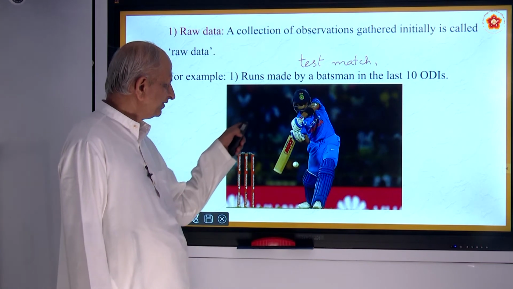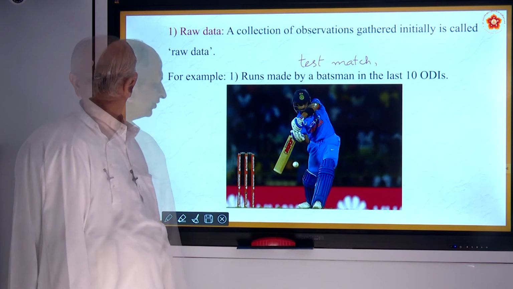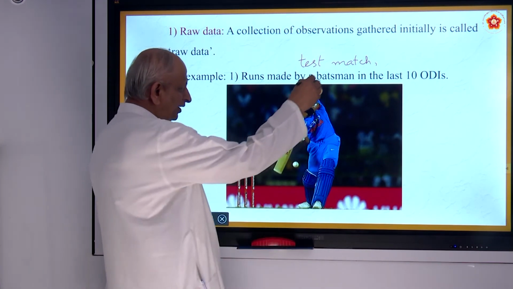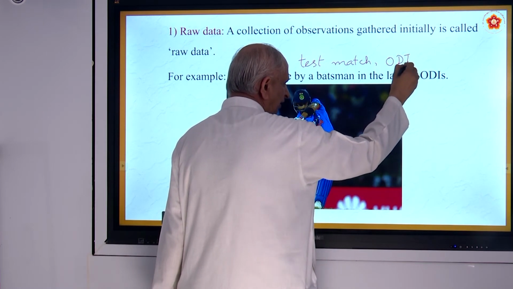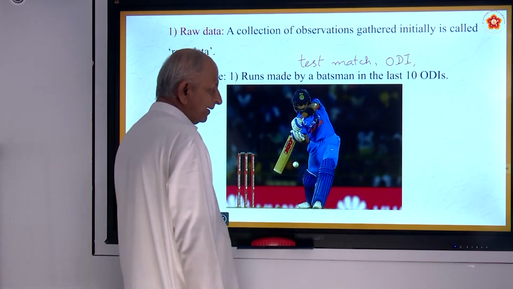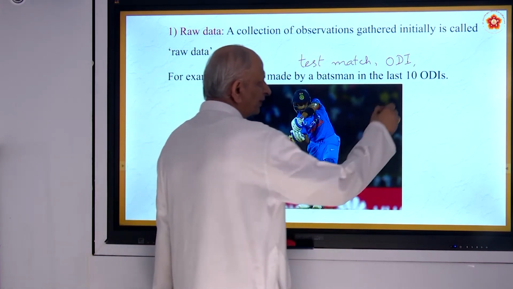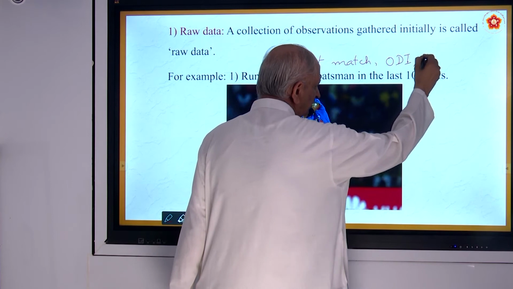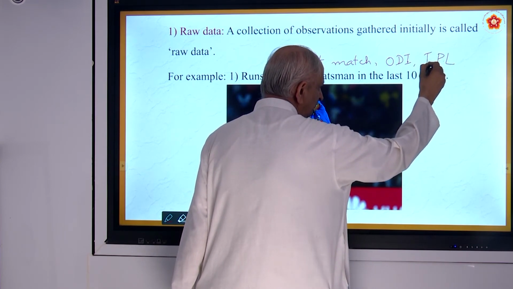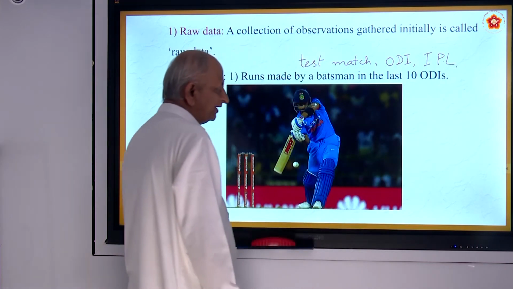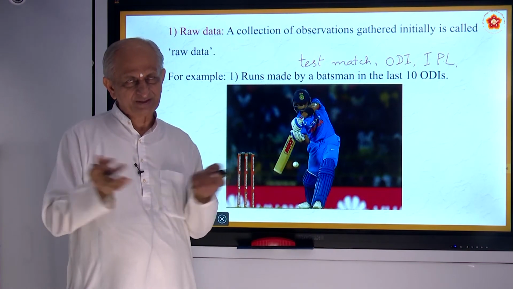Here is a batsman who is hitting a ball. And one more thing, you have a 20 overs match. And you have one more match called IPL, Indian Premier League, where all the best batsmen and bowlers of different nations are added.